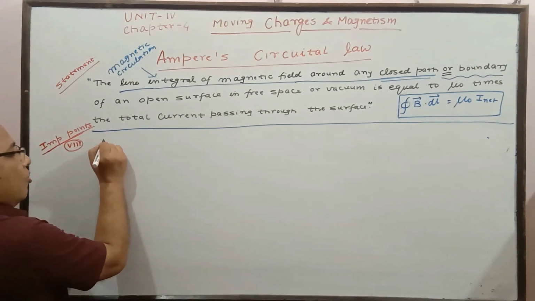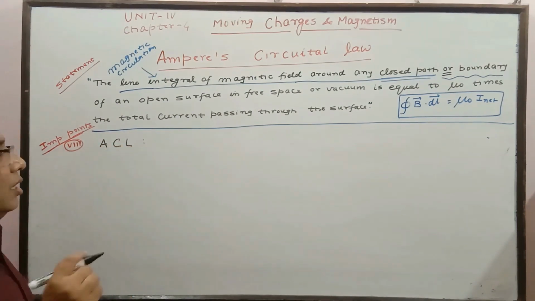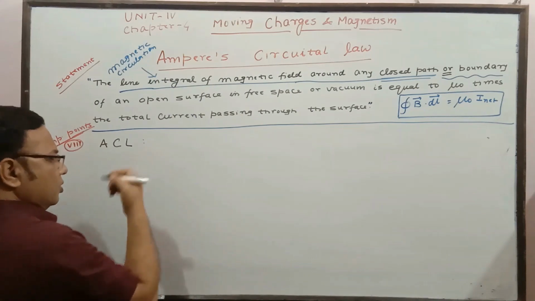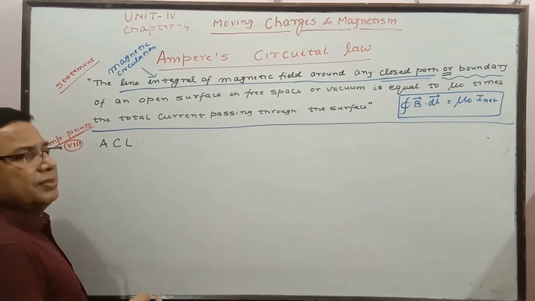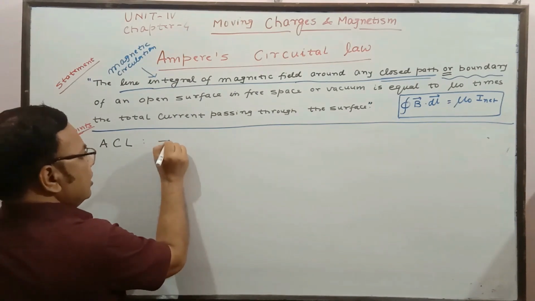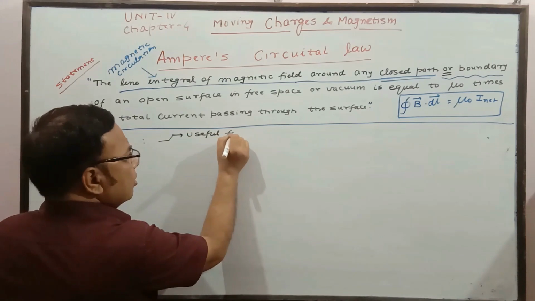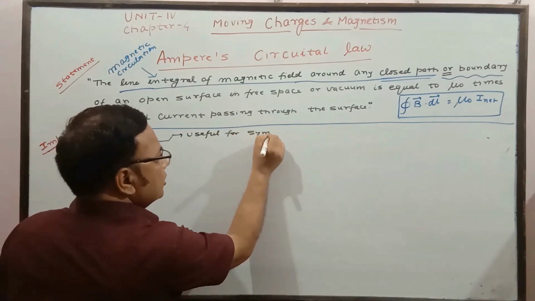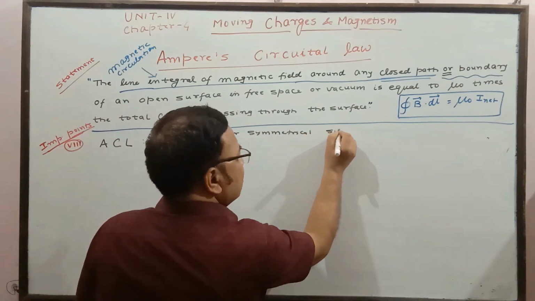Ampere's circuital law, I am writing in short. Ampere's circuital law is an easy process which is useful mainly for symmetrical situations. So ACL is useful for symmetrical situations or symmetrical conditions.